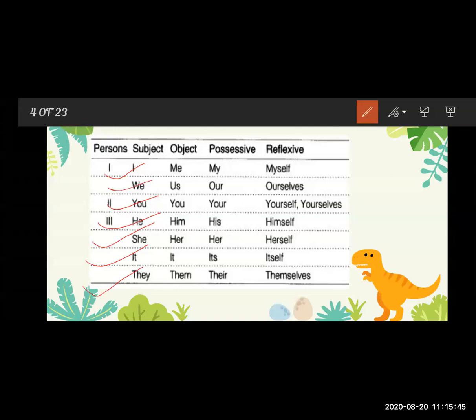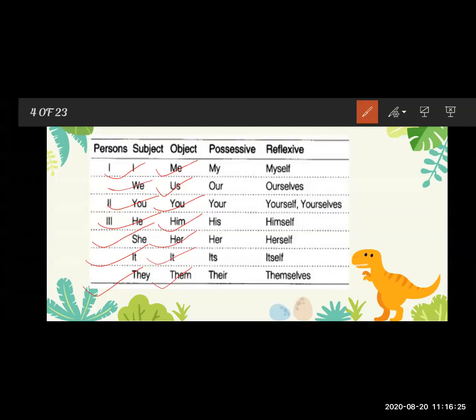Now some pronouns we use in the object form. The objective pronouns are me, us, you, him, her, it, and them. Some pronouns are in the possessive case: my, our, your, his, her, its, their. For example, my home, my pen, our home, my brother, his brother.